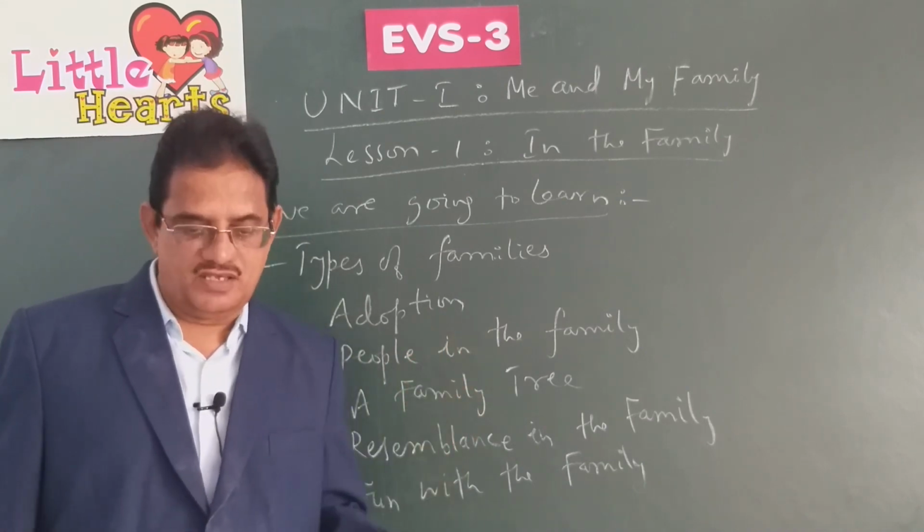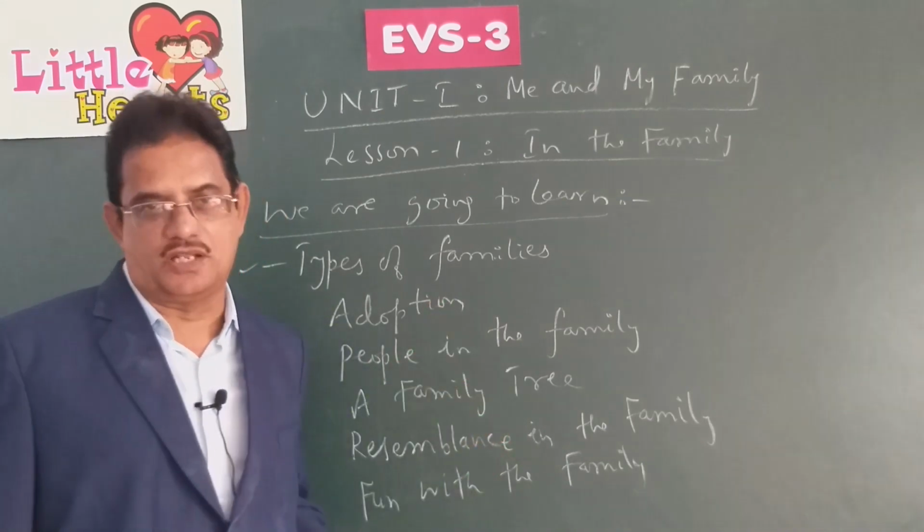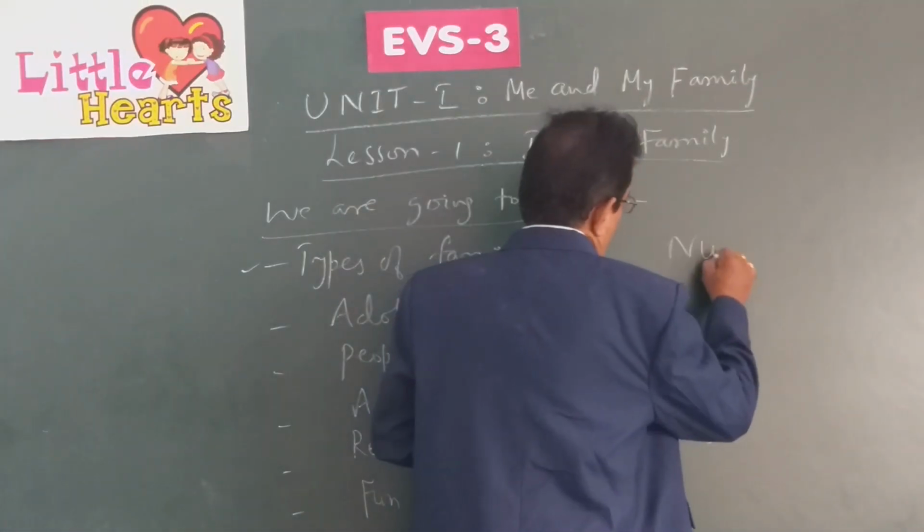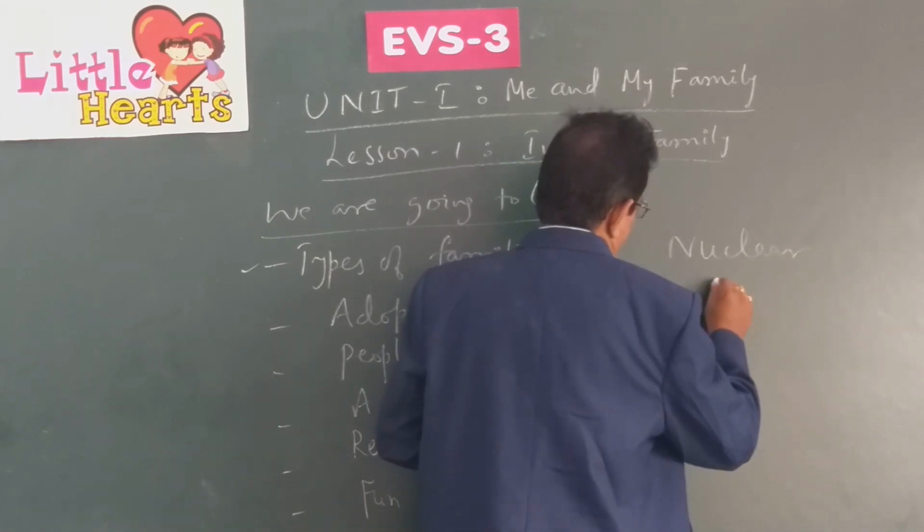Suppose there is a family with parents and their one or two children. It is called a nuclear family or a small family.